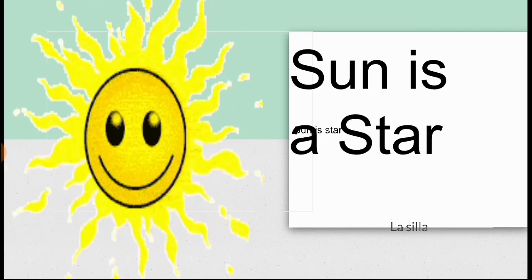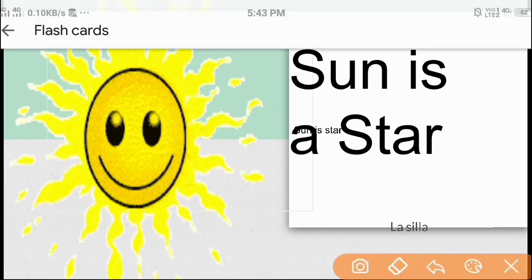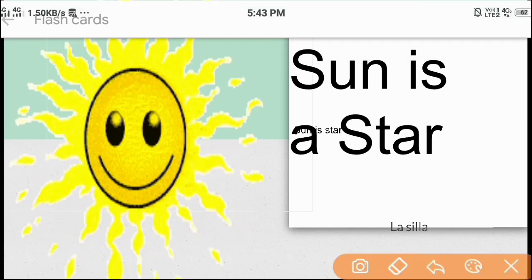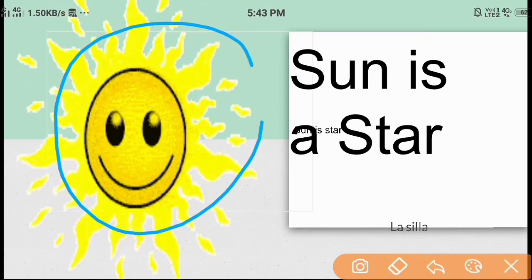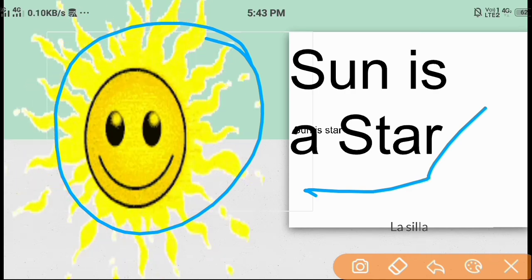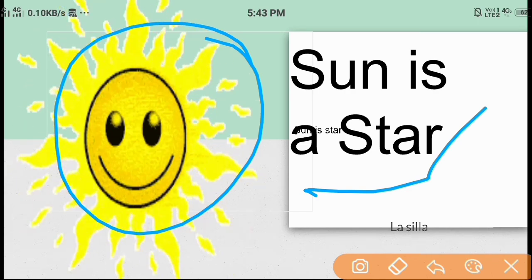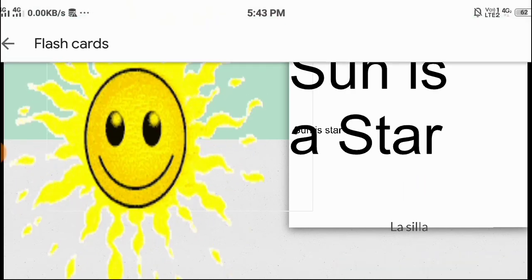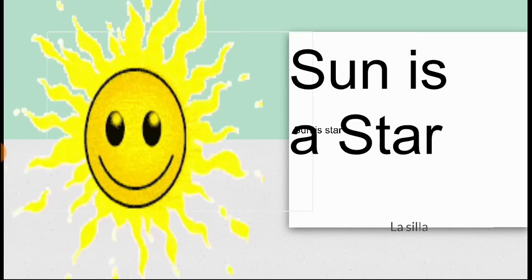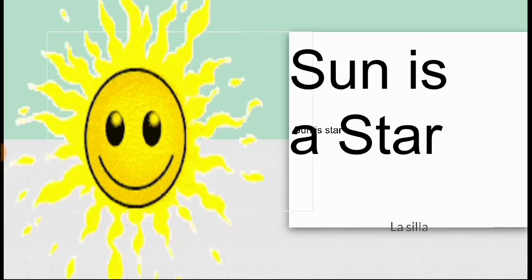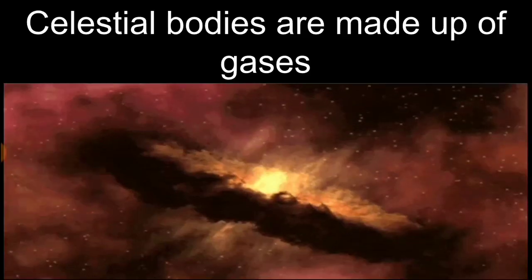Now look, here is a picture of the sun, right? Remember, the sun is a star. They have their own heat, and as a result, they radiate light.